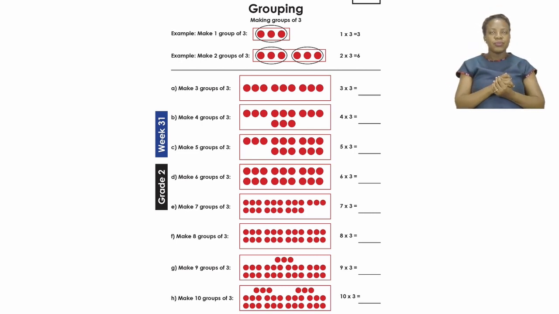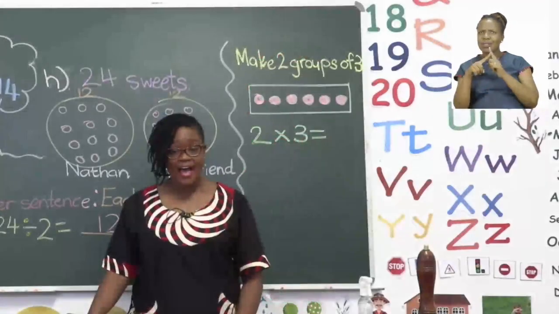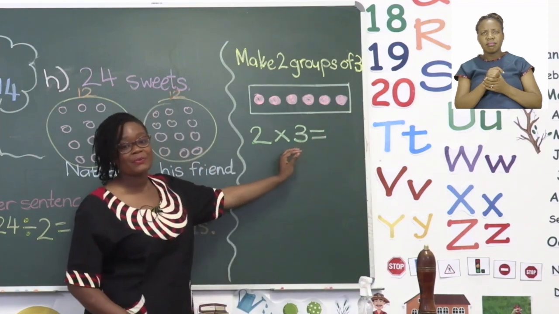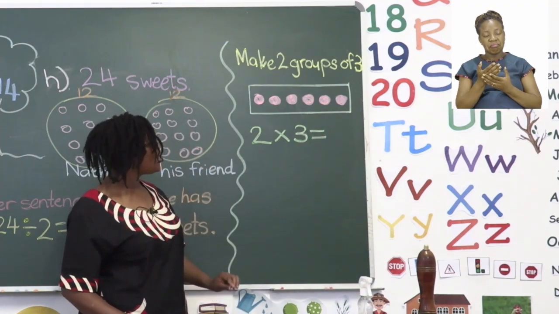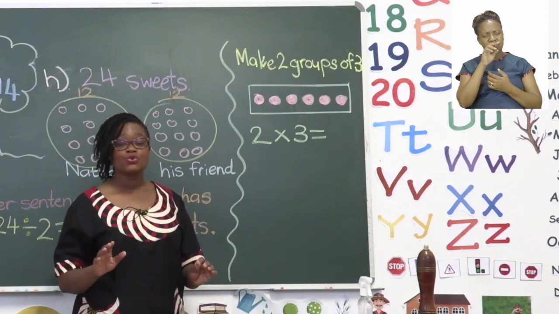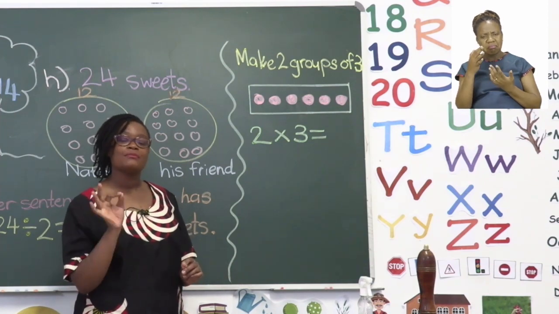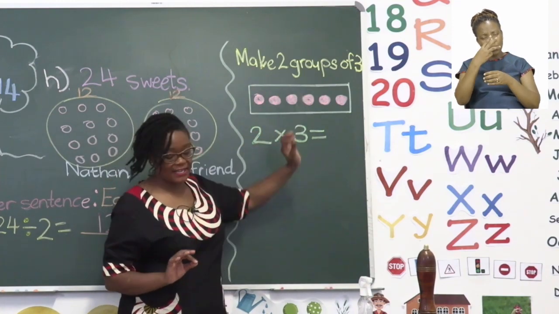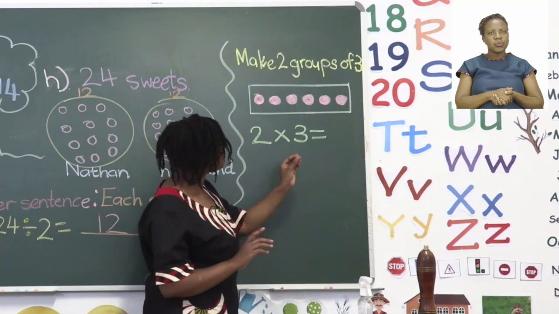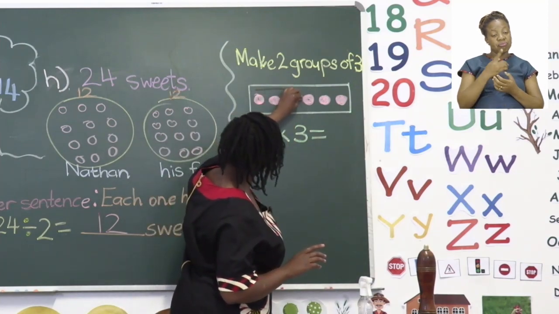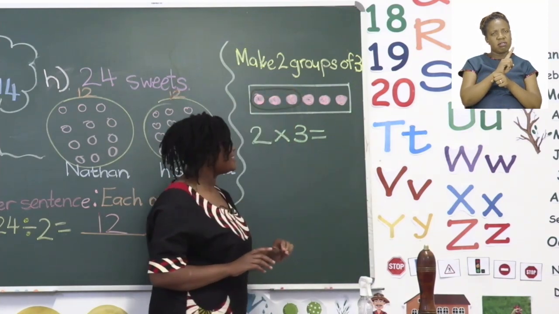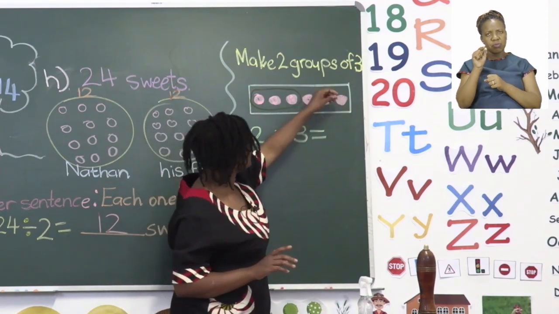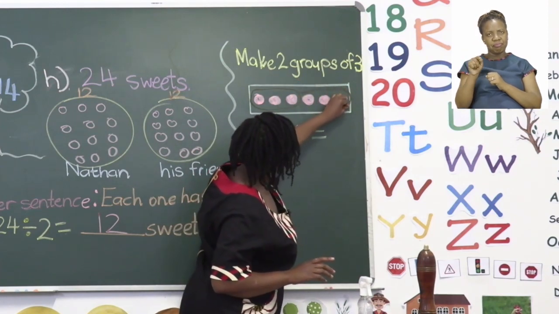Let's see what happens. Let's take a look at the board. Now, if we look at our numbers here, we know that we have how many? Well, let's find out. We need 2 groups of 3, which means each group must have 3. So we're saying 1, 2, 3. So the first 3 that we have counted is already one group, and we put it together. Then we count again. Remember, we need 3. 1, 2, 3. And there we go.